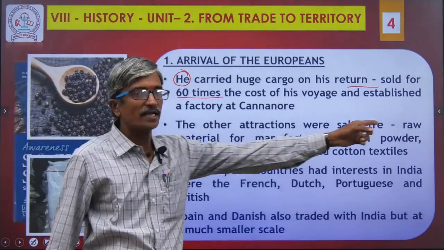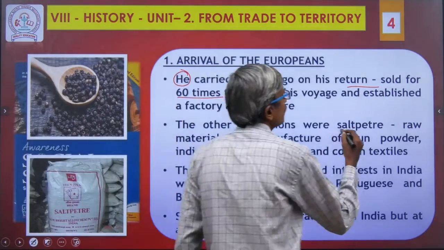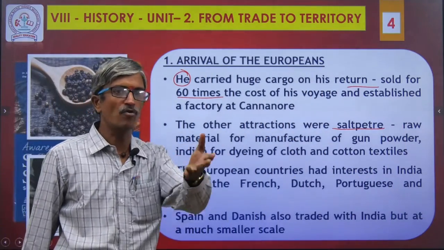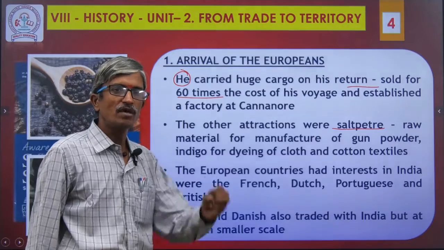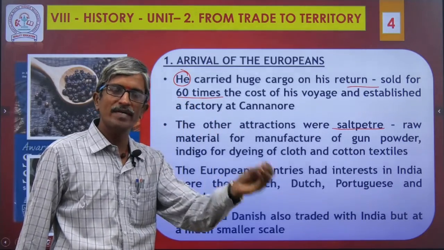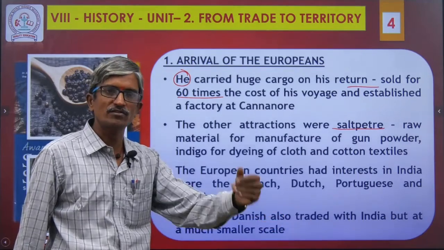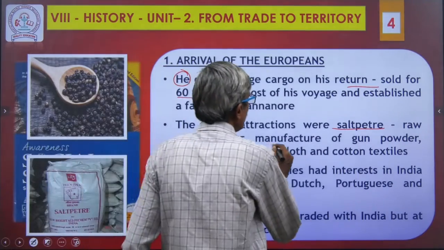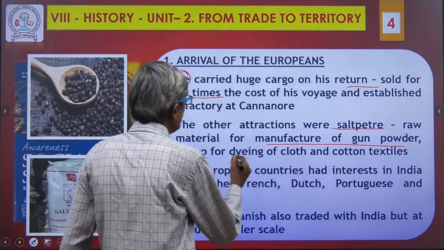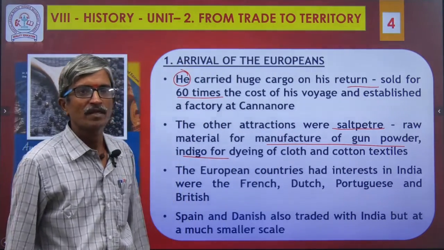The other attractions were saltpeter, another important product for manufacturing gunpowder. It provided a dual purpose: it acts as a fertilizer as well as a material for the manufacture of gunpowder. And another one, indigo, for dyeing cloth.